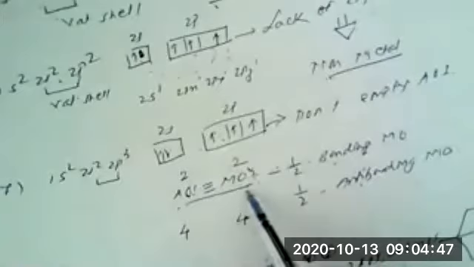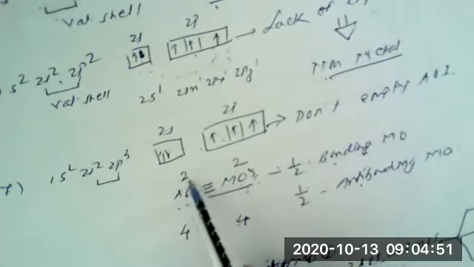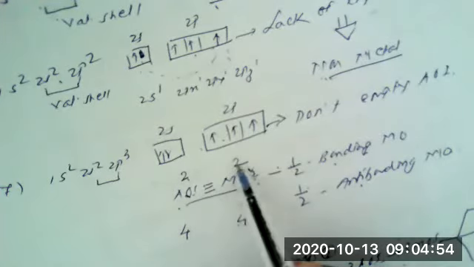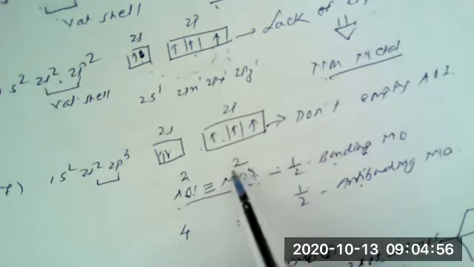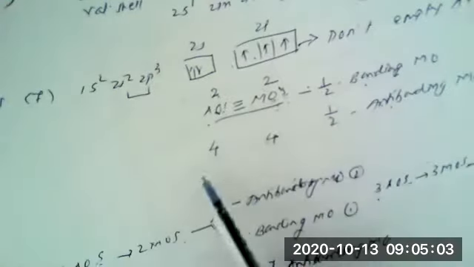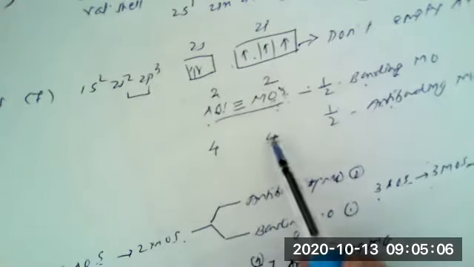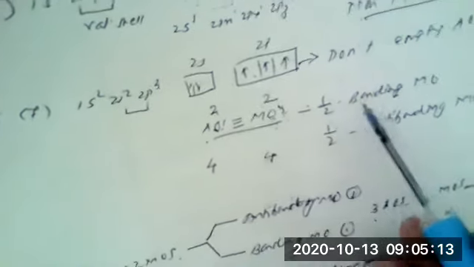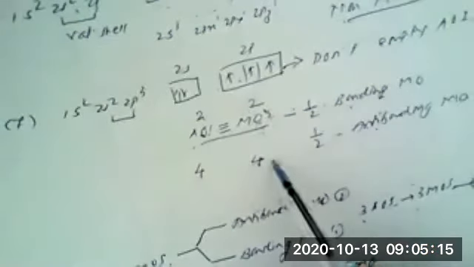We have also seen that the number of newly formed molecular orbitals is just equal to the number of participating atomic orbitals. If two atomic orbitals are there, two newly formed molecular orbitals are there, amongst which half will be bonding, that means one will be bonding and another will be anti-bonding. And if four atomic orbitals are there, four newly formed molecular orbitals will be there, amongst which half will be bonding, that means two bonding and two anti-bonding, which I have shown here.